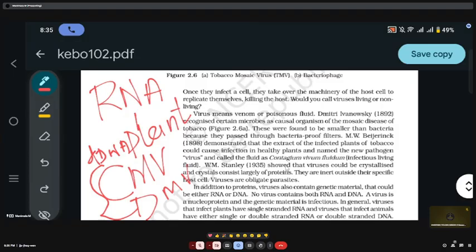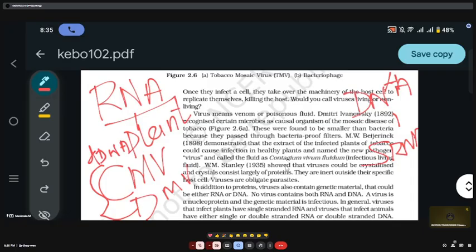And in the majority of animals, DNA is the genetic material. In plants it is RNA, but in animals DNA is the genetic material. Generally animal viruses contain DNA, but the polio virus and flu virus have single stranded RNA. Single stranded RNA is the genetic material in the flu virus and polio virus.